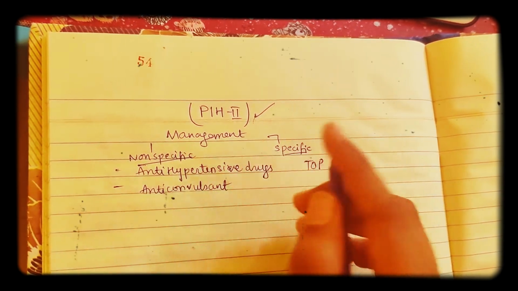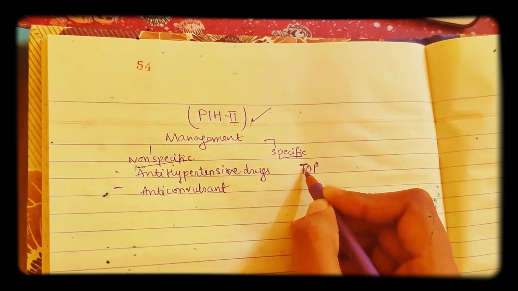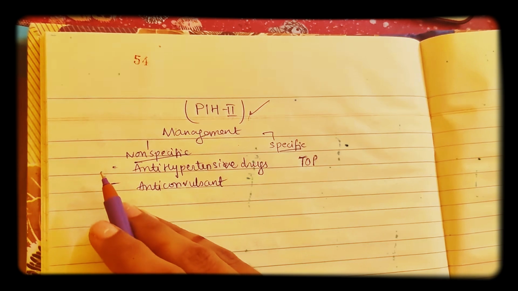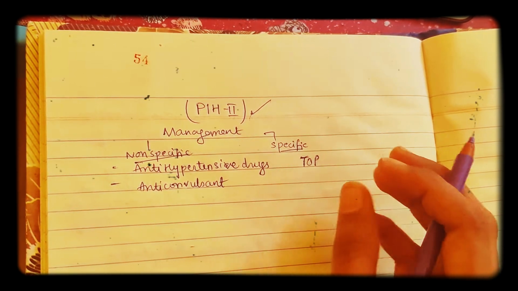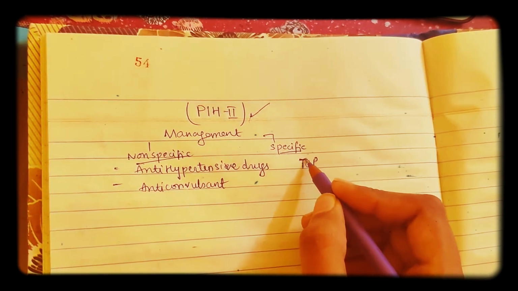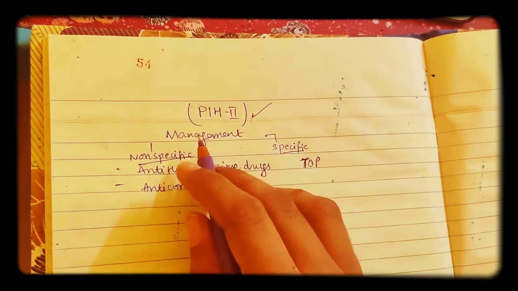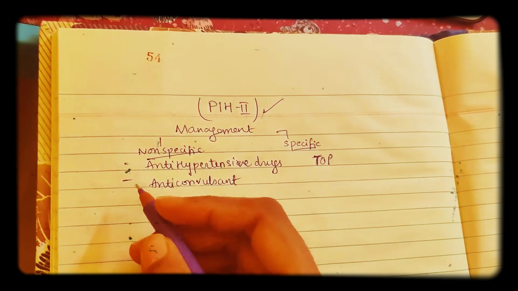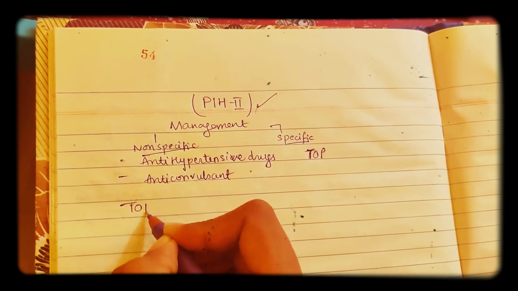Why are we doing termination of pregnancy? Because the name says pregnancy induced. Because of pregnancy only this hypertension is coming, right? That is mainly because of placental defects. So if you remove the placenta, that is nothing but terminating the pregnancy, then this hypertension caused in the mother will be terminated. Termination of pregnancy in short is called STOP.